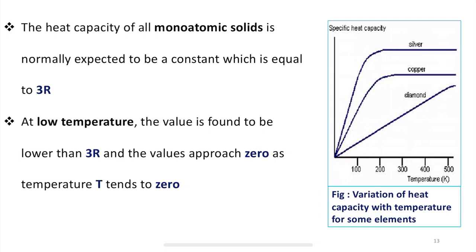By looking at this graph, this is the serious observation that was made. So this figure shows the variation of molar heat capacity of a few elements with temperature.